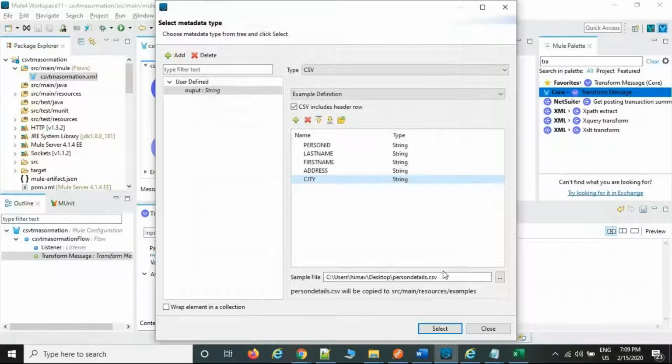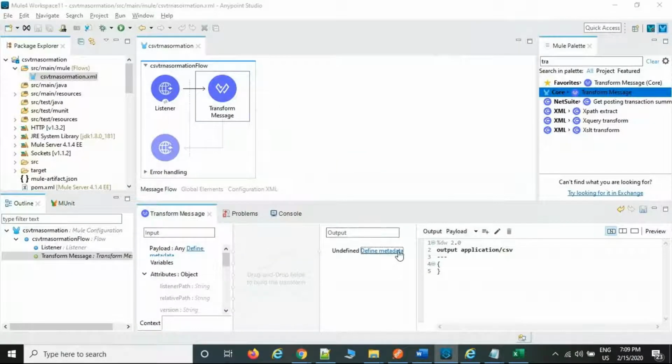There is another approach also available. I will let you know that. Okay, this is how we are going to create the metadata structure if we are converting to a CSV file. Now cancel this one, and I'm going to import the metadata.